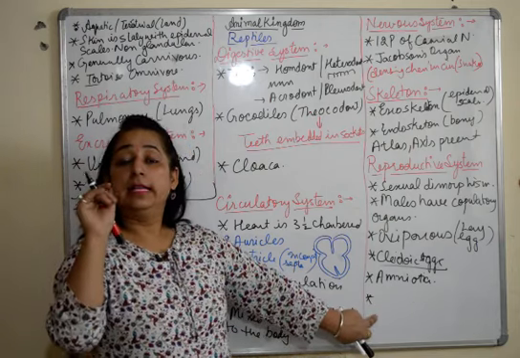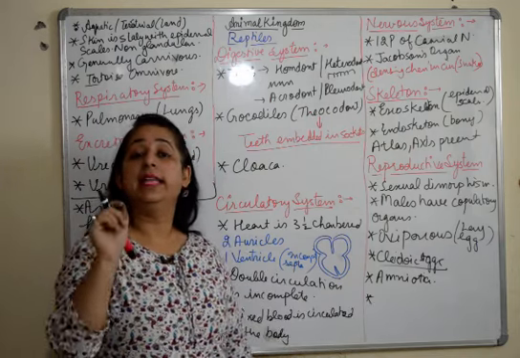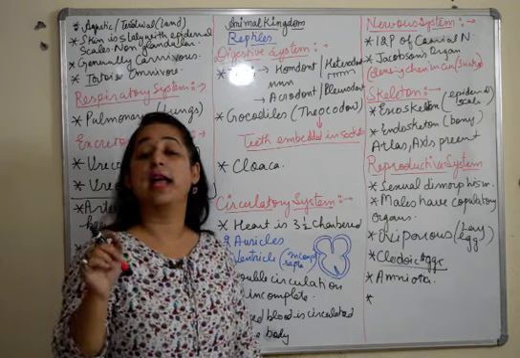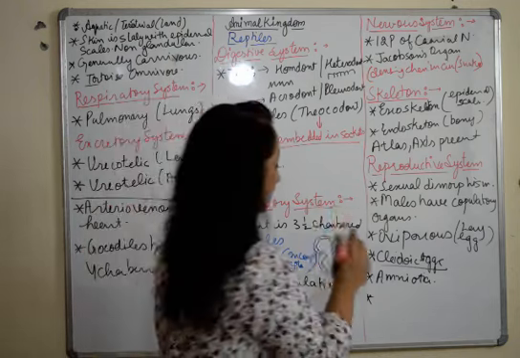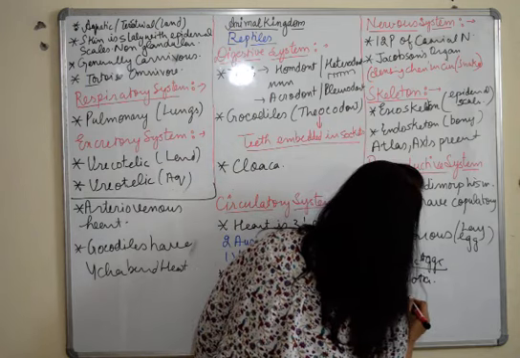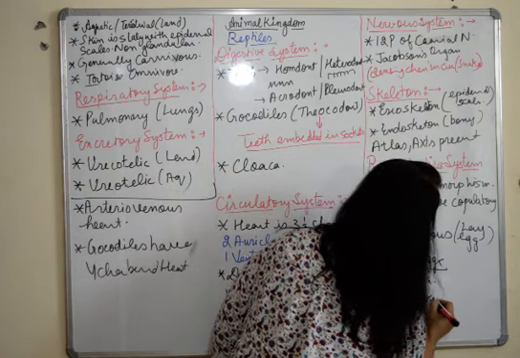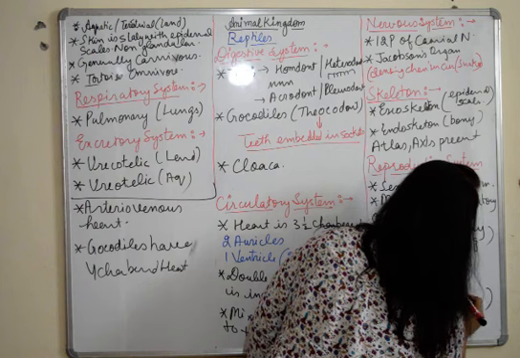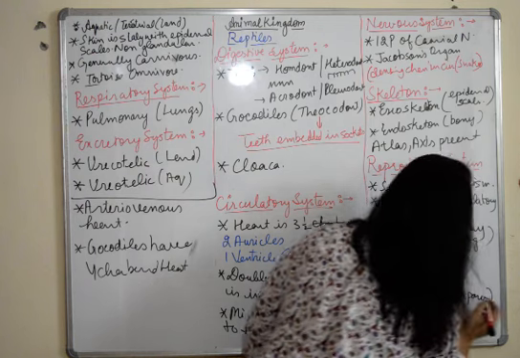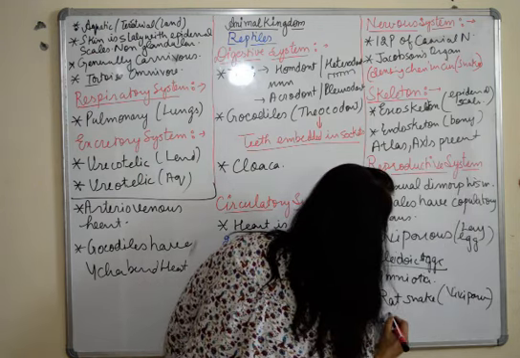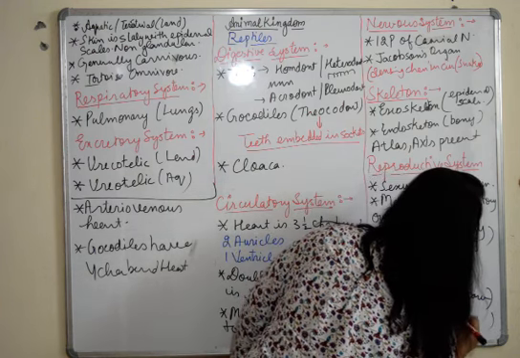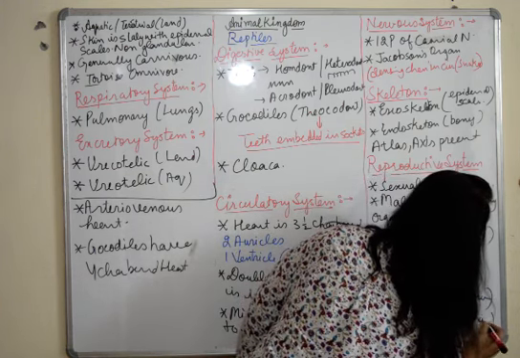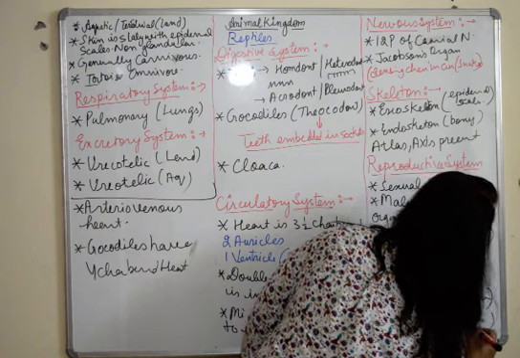Then some of them give birth to the young ones also. For example, a rat snake is viviparous, and a rattlesnake is ovoviviparous. These are two exceptions.